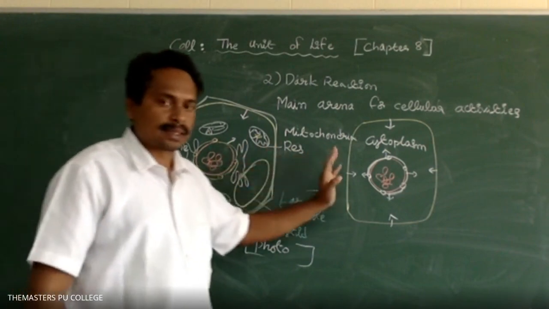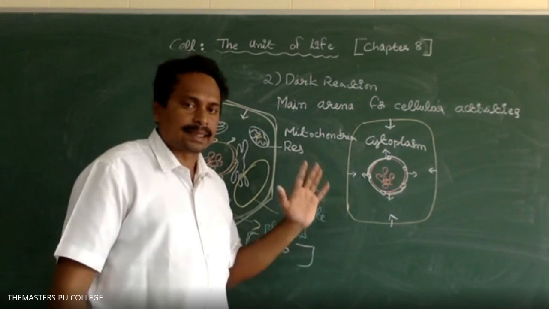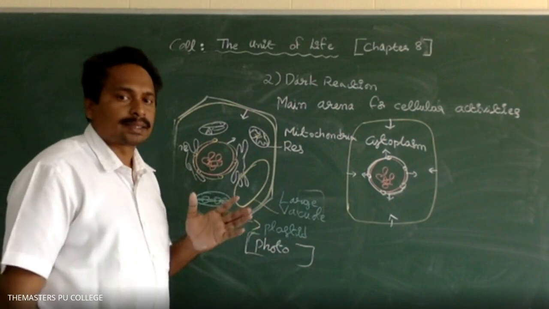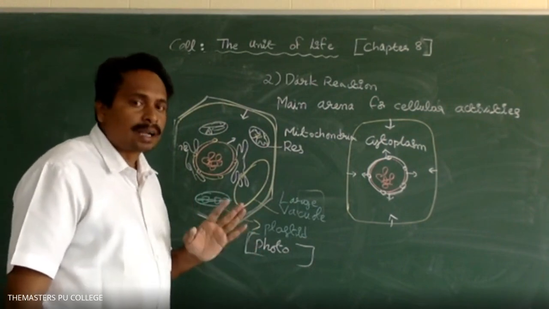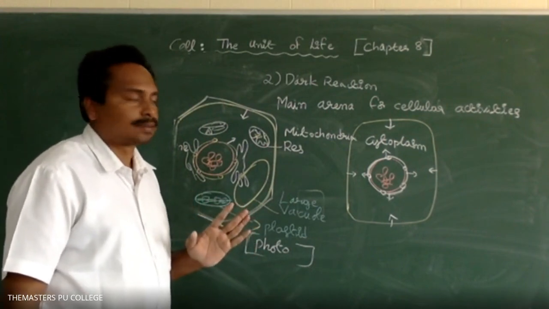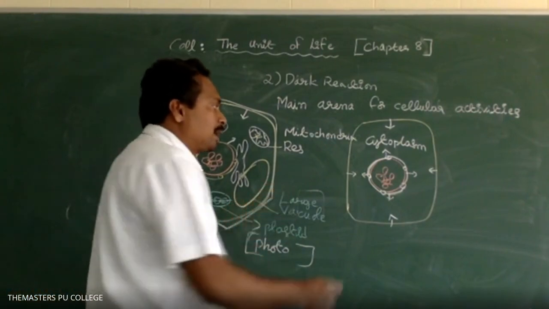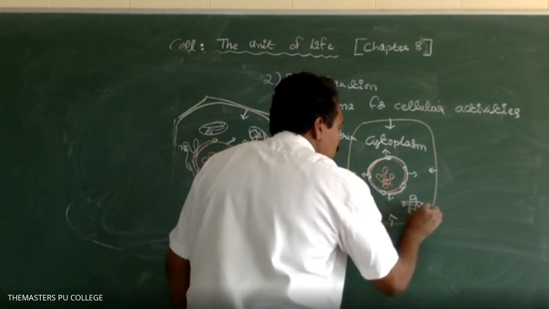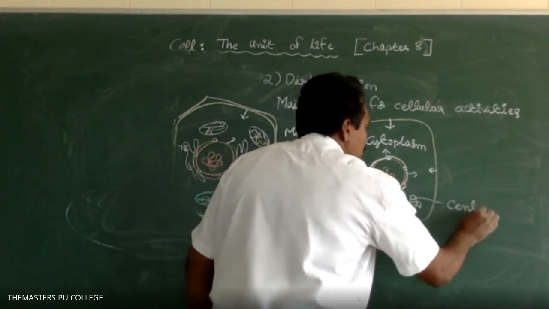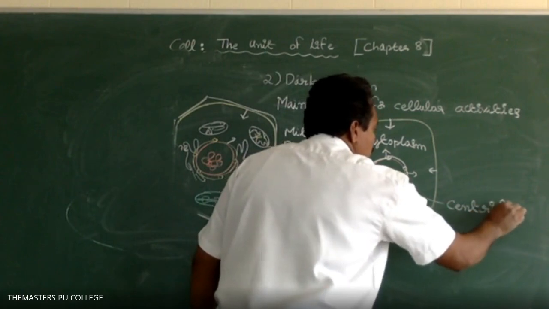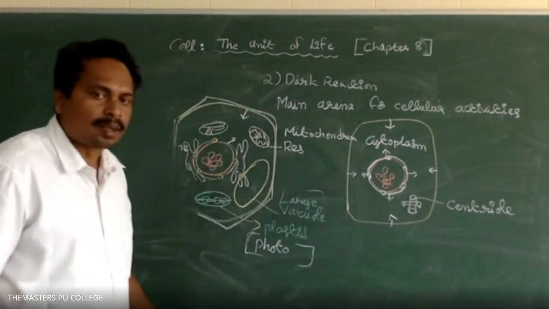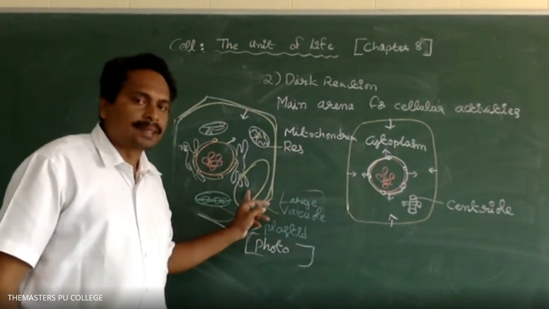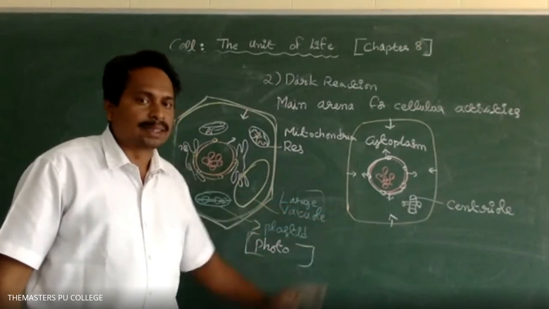Whereas in animal cells, plastids and the chloroplast cell organelle are not there, and the large vacuole is absent. Centrioles are a cell organelle absent in plant cells, present in animal cells.